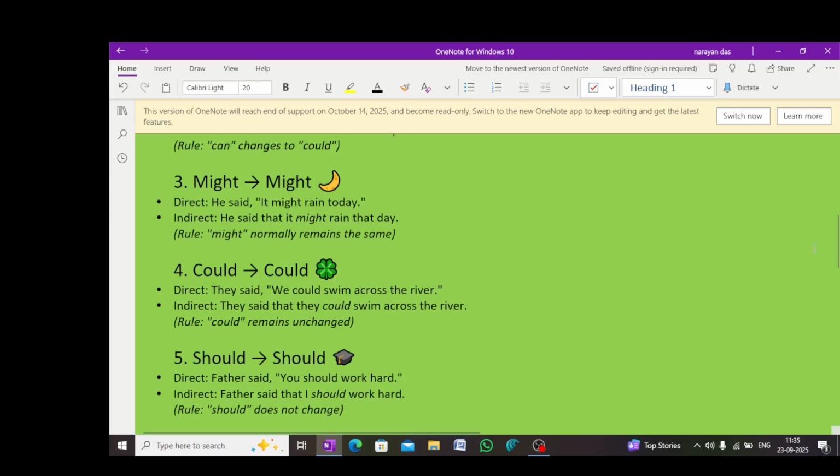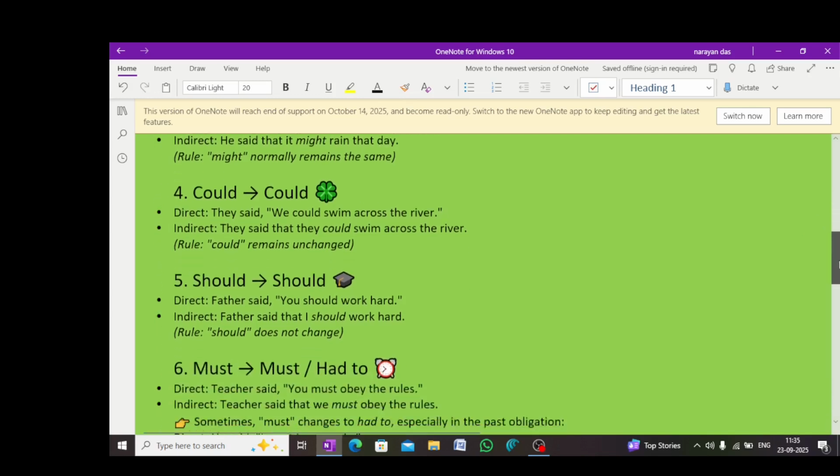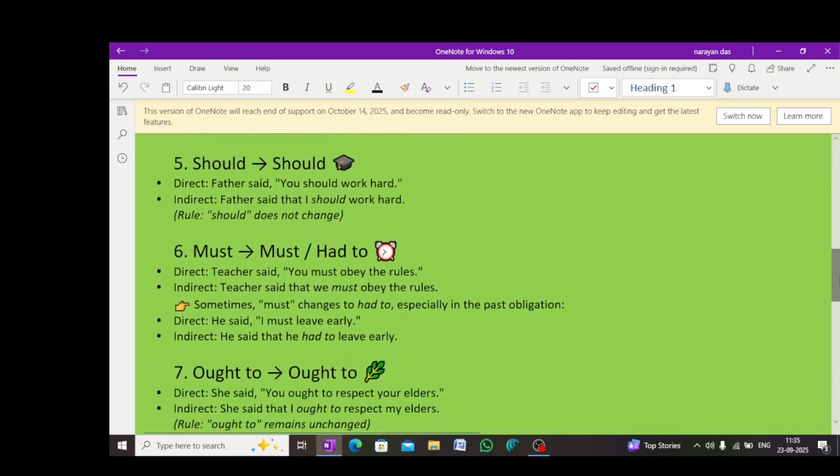Should will also remain the same because it is the past form of shall. Direct, father said you should work hard. Indirect, father said that I should work hard. Here you has changed into I because father said to me.